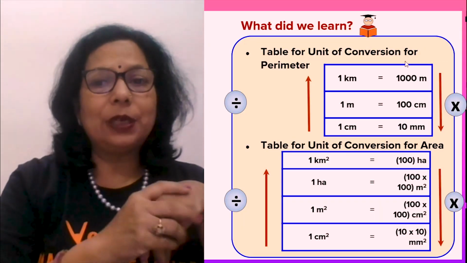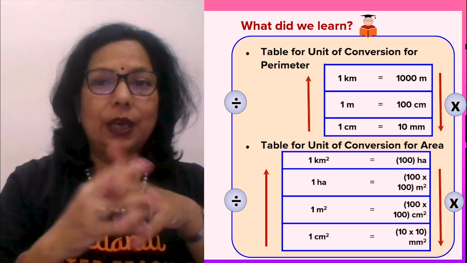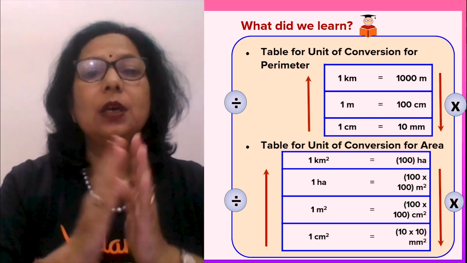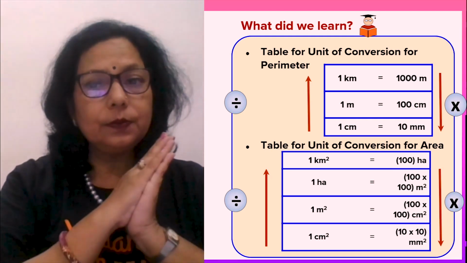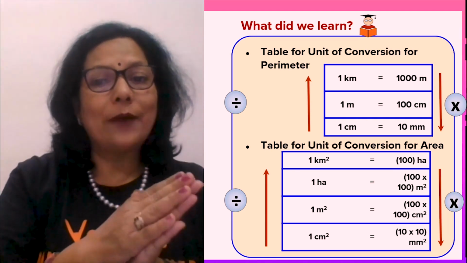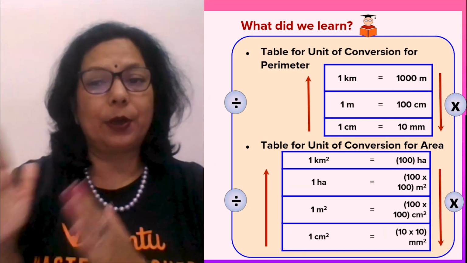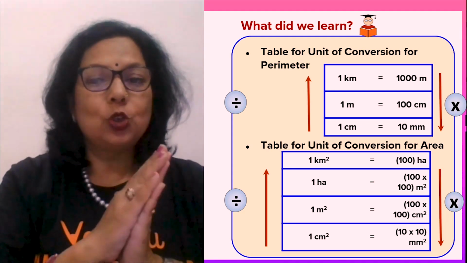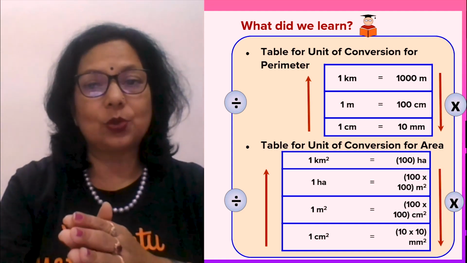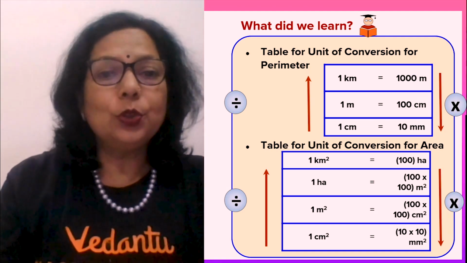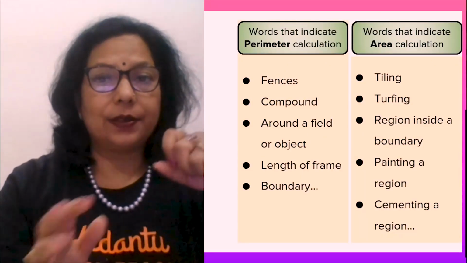The units used for perimeter are kilometer, meter, centimeter, as we use for length. Conversions, of course, you have to take care of: 1 kilometer has 1000 meters, 1 meter has 100 centimeters, 1 centimeter has 10 millimeters. To convert area, you have to multiply: 1 meter square is equal to 100 into 100, because 100 is for 1 centimeter. So 1 meter square is equal to 10,000 centimeter square. 1 centimeter square is equal to 100 millimeter square. And one new unit you are coming across is hectares: 1 kilometer square is equal to 100 hectares.